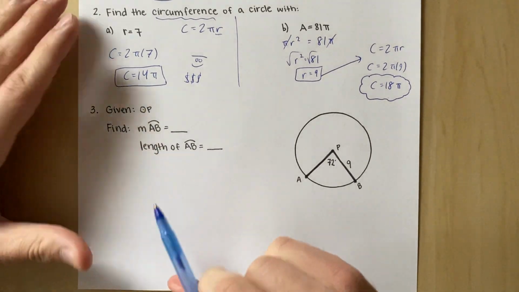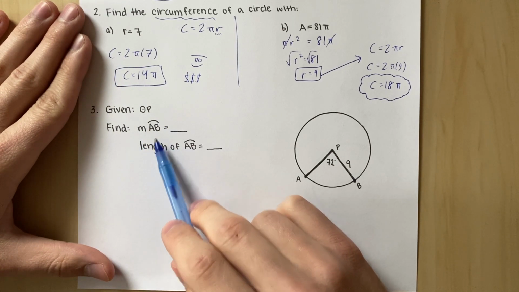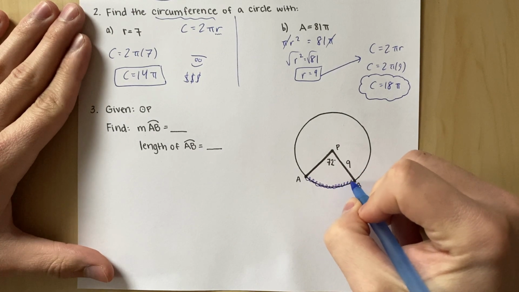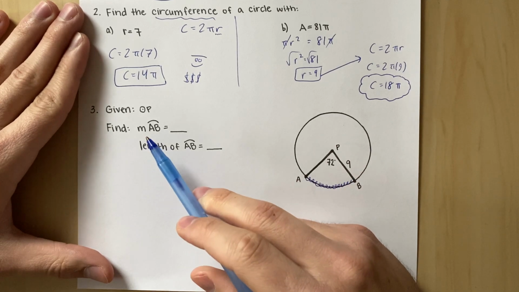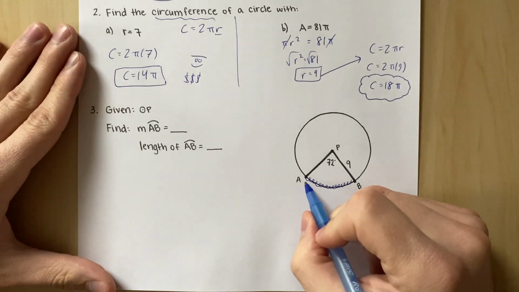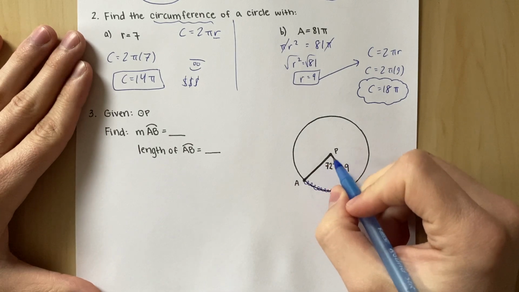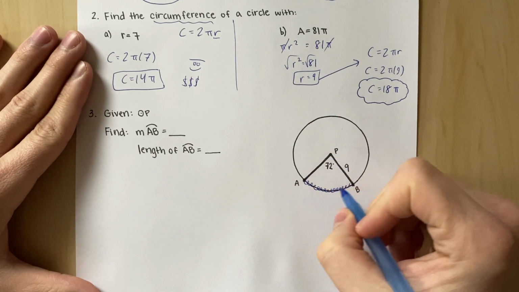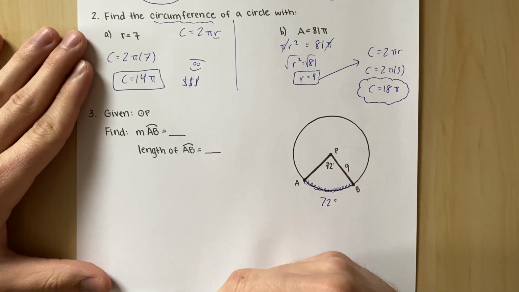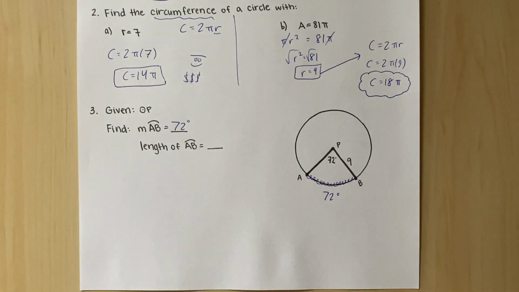Okay, circle P, and they want us to find the measure of arc AB. So arc AB is this here. If I'm finding the measure of arc AB, that's in degrees. We're just trying to find how many degrees is this curve. Very nice and easy. If the central angle is 72, that's the same as the degree of the arc. So this is also 72 degrees. Cash money. Best case scenario.